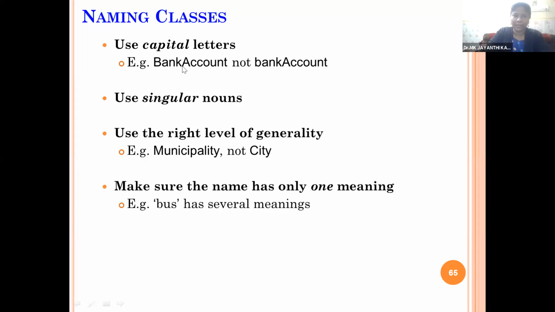So BankAccount is a valid class name. Here the B is in small letter, so bankAccount is an invalid one. The program will work, but it is not up to the universal standard. And we should always use singular nouns. No need to use 2 words or 3 words or a big line. So better use singular nouns.